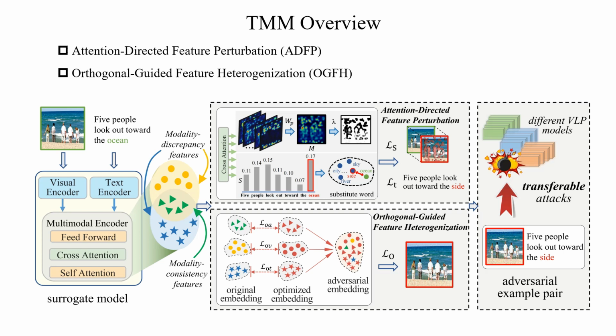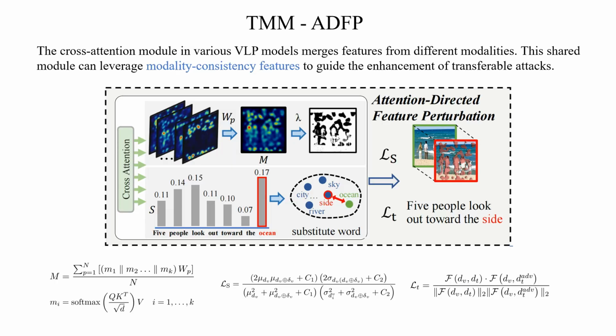Secondly, the orthogonal guided feature heterogenization (OGFH) method. Considering that VLP models rely more on the aligned features between different modalities in the decision-making process, our goal is to heterogenize additional embedding features into discrepant features to enhance the attacking ability. By orthogonalizing the modality-fused representation, we guide the adversarial perturbation to incorporate more modality discrepancy features within the encoded embeddings, thereby promoting stronger attacks. Specifically, to enhance transferability, we propose the Attention-Directed Feature Perturbation strategy.